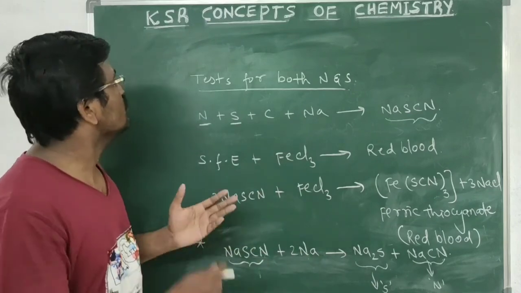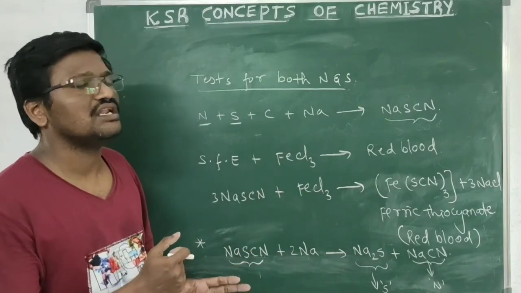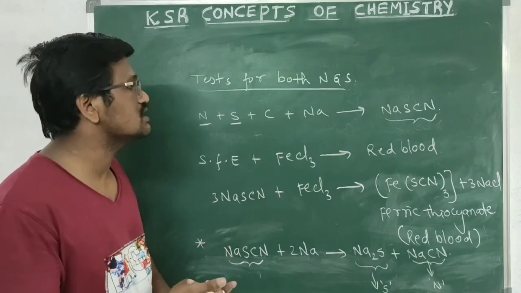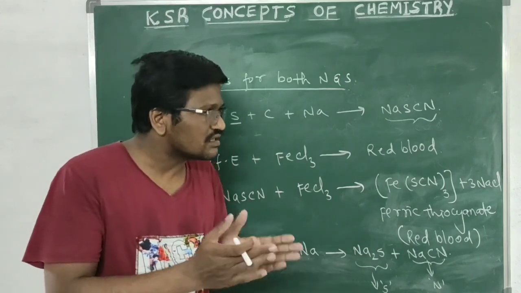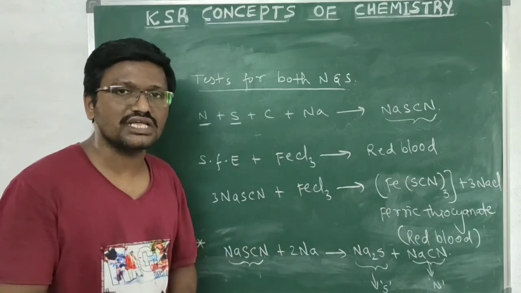Okay. So now there is test for phosphorus, test for halogen, test for oxygen. So these remaining reactions we will discuss in the next class.